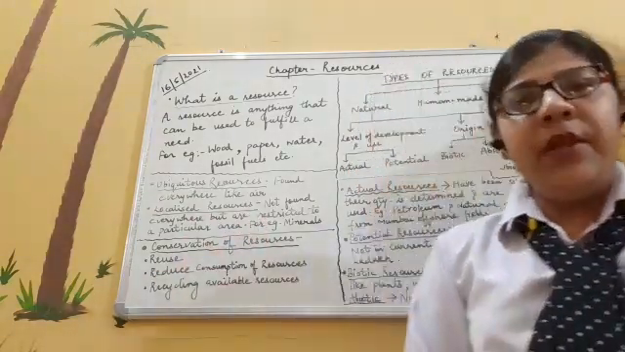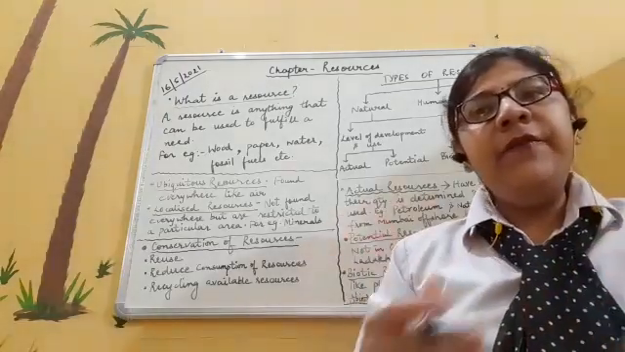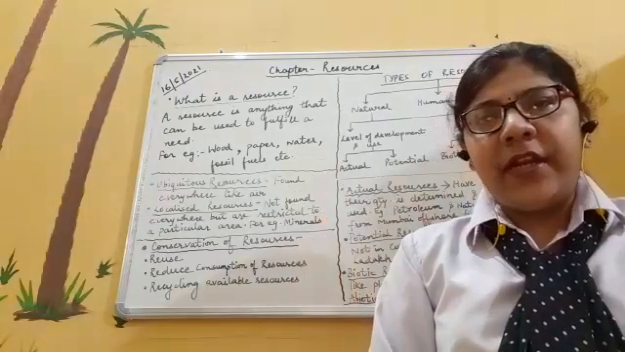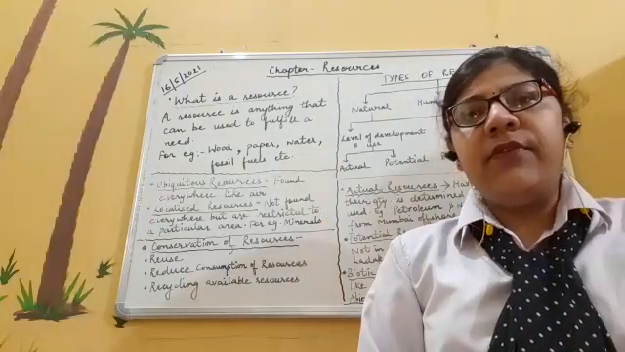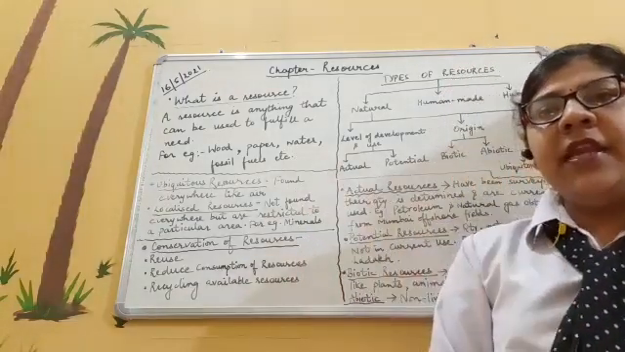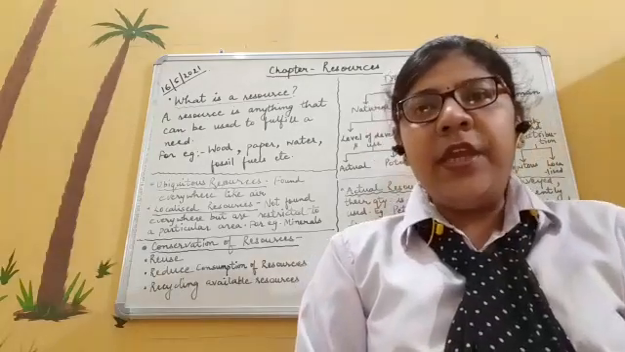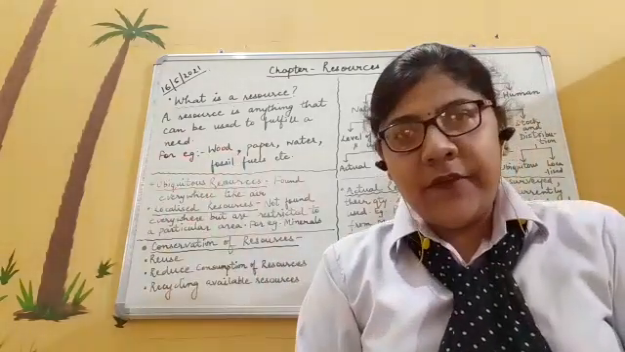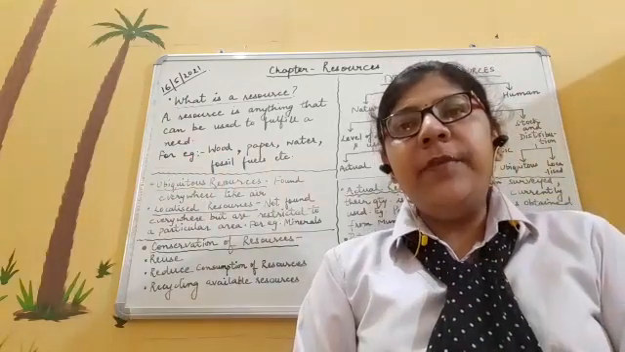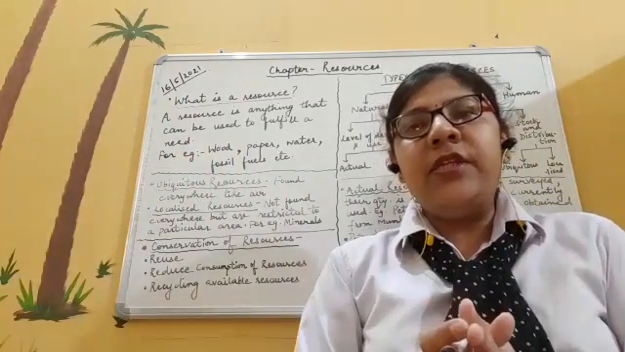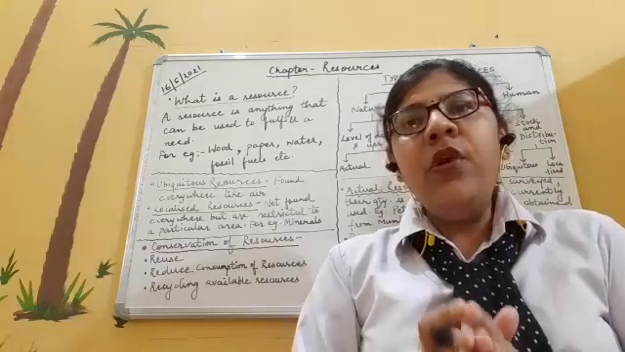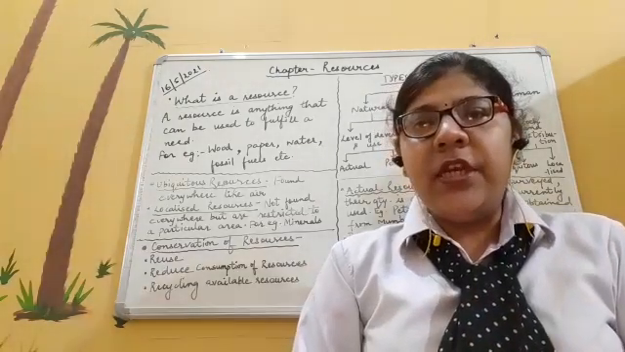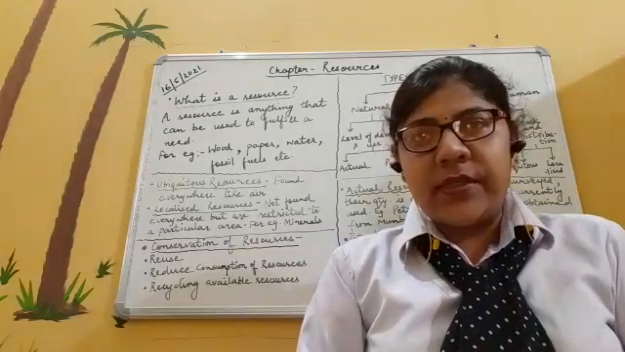Now, as you know, if we are consuming so many resources, then one day will definitely come when the resources will be exhausted. Let's take the example of trees. If we continuously keep cutting down trees, doing deforestation, one day the trees will totally get finished. So the conservation of resources is very, very important. We need to conserve the resources.